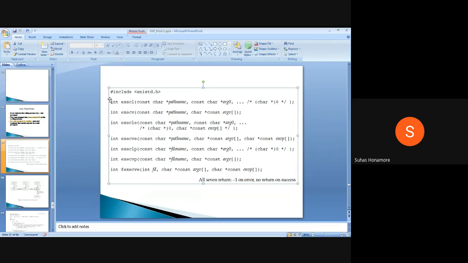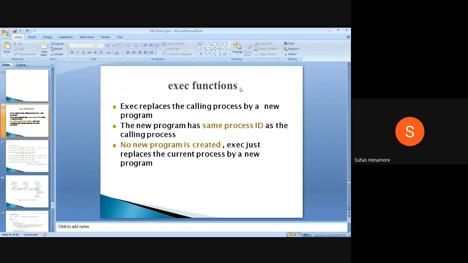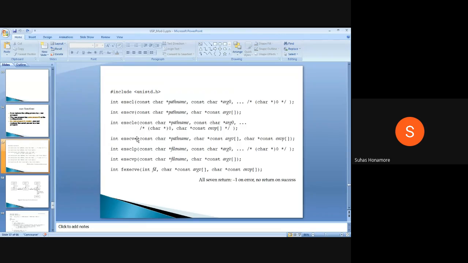So there are six kinds basically, plus one more extra, this seventh one, which is supported in new versions only. It's not supported in old versions, Fedora and all those things. So these seven are different variations of exec. Normally we'll just call it exec, the exec function, but these are the seven versions. Among these you can use any one, depending on the situation, whether you pass the path or the file name.